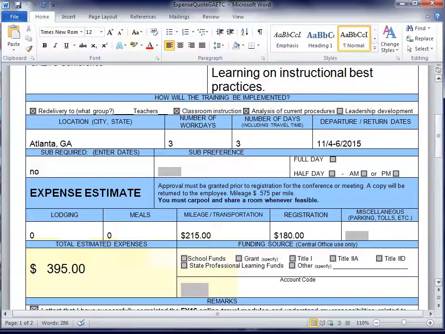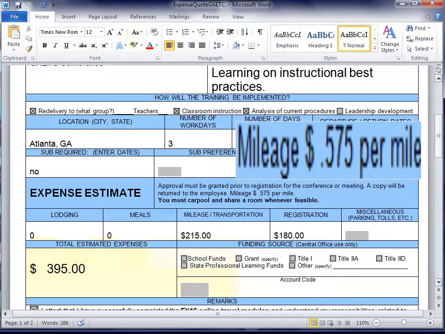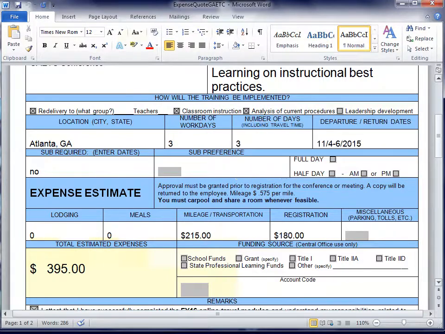Please make sure to estimate your total mileage according to the established rate. The current rate is 0.575 cents per mile. Dr. Robinson expects to travel approximately 62 miles one way each day. $215 represents the total amount of mileage she expects to submit for reimbursement.